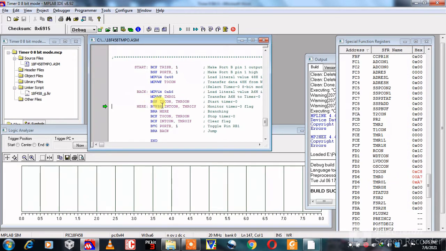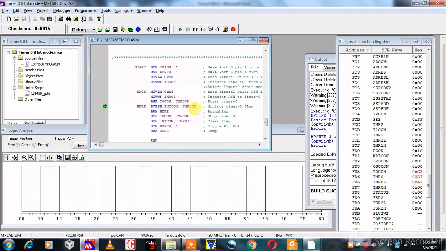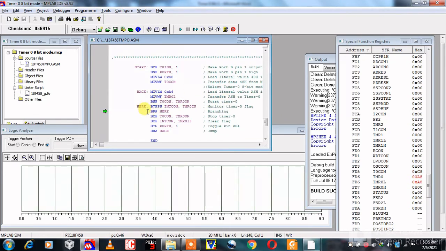then BSF T0CON, TMR0ON. The TMR0ON bit of the T0CON register is set using the BSF instruction and starts Timer 0. The next instruction is BTFSS INTCON, TMR0IF.